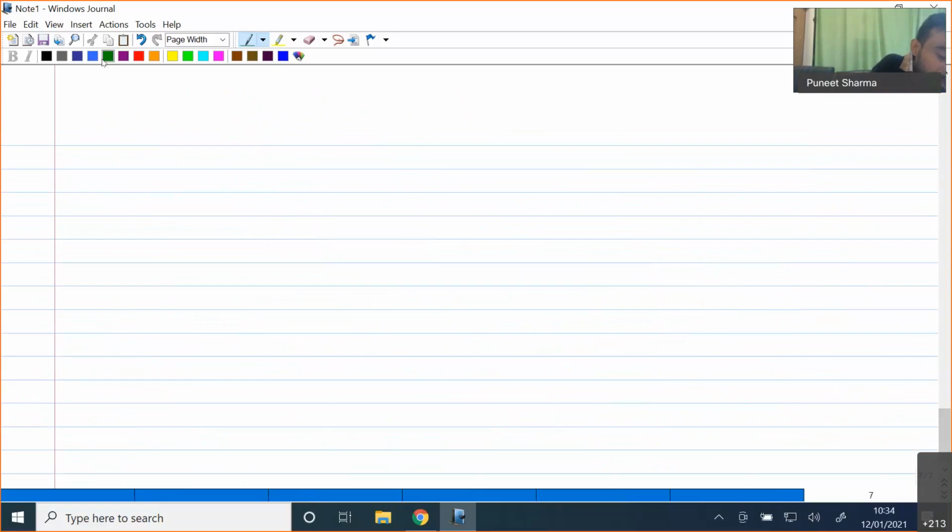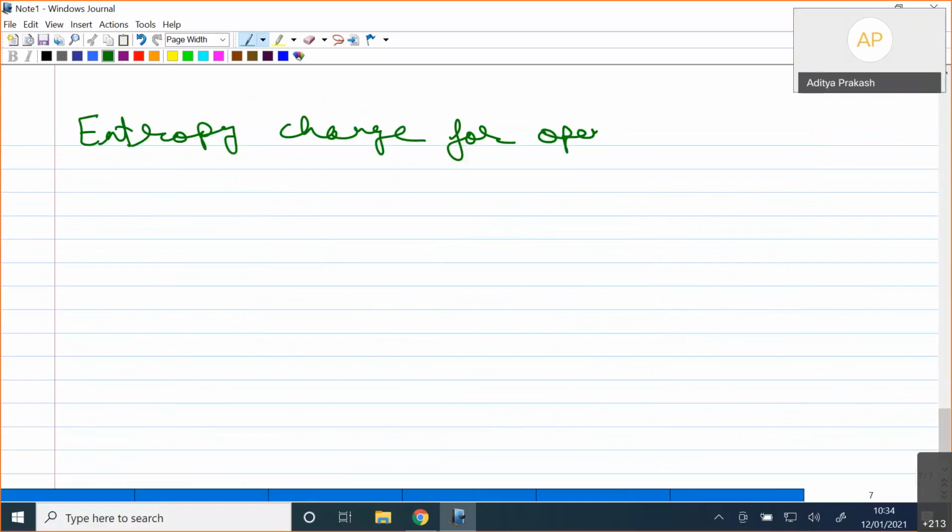So what we will now do, we will try to define entropy change for open systems. We know that in case of open system, we will be having certain mass interaction also.